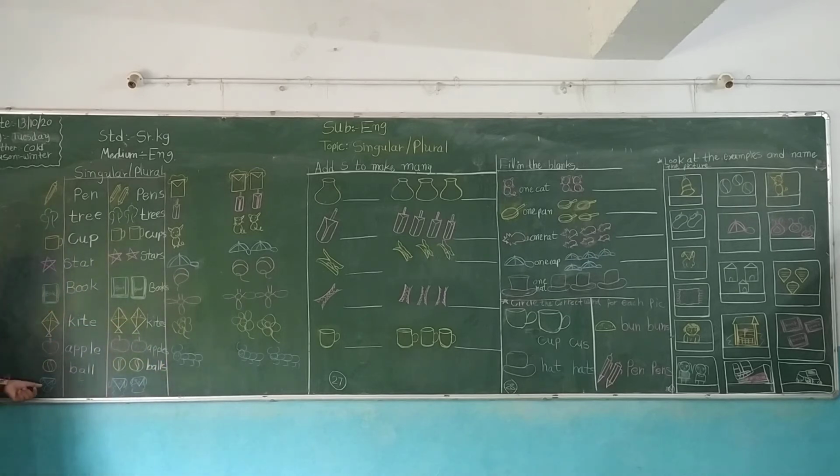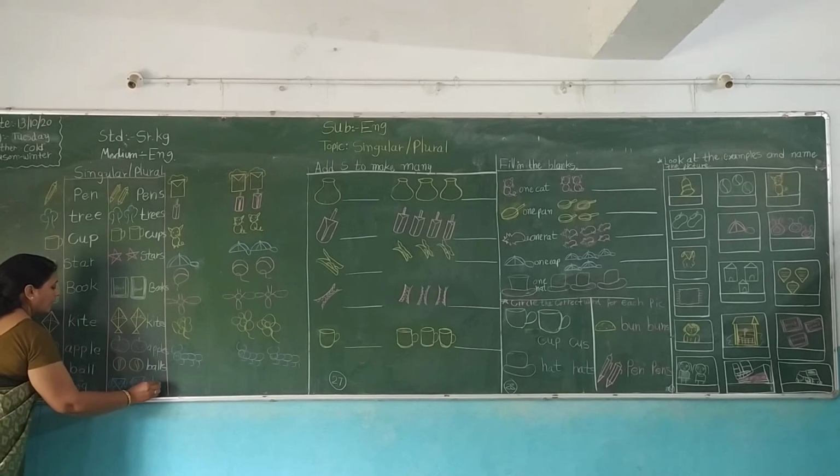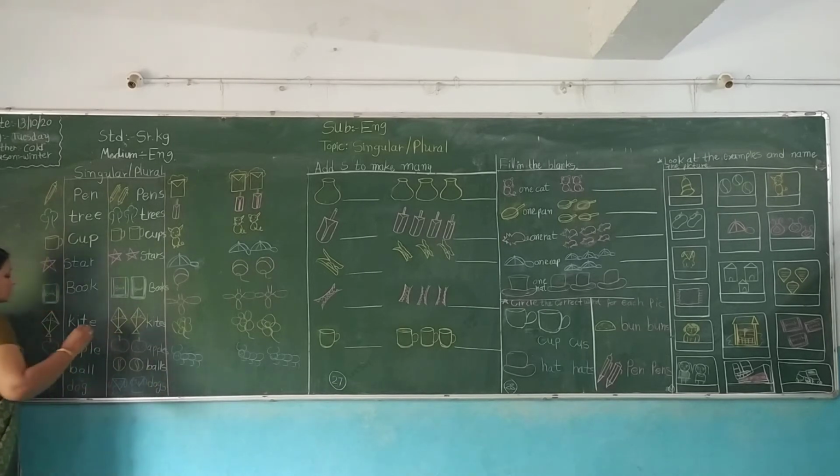Okay. Dog, dogs. Dog and dogs. Understood? So you have already written down in your notebook.